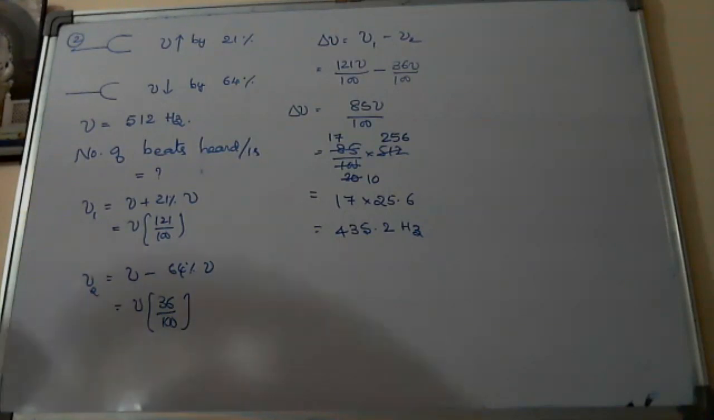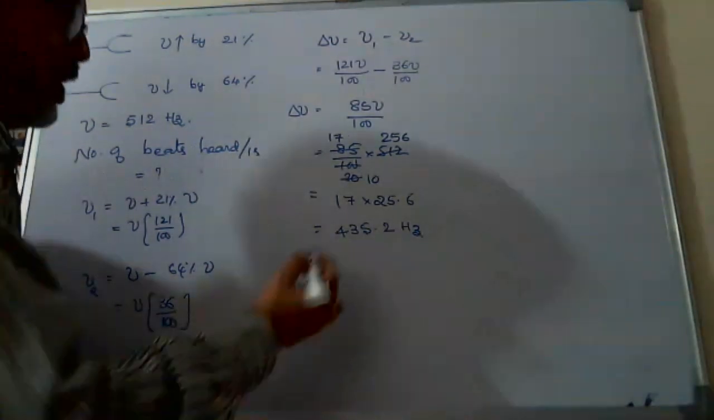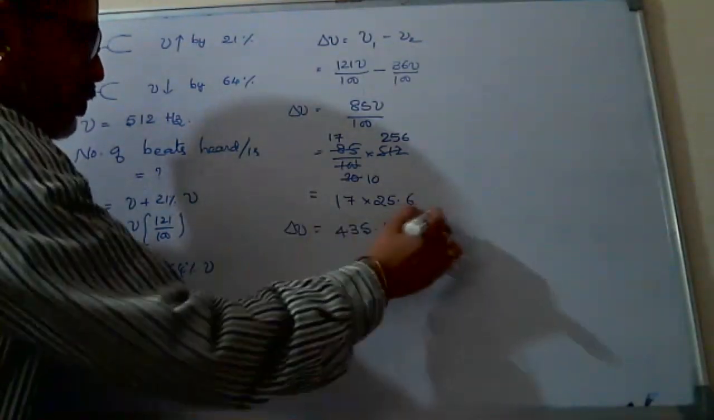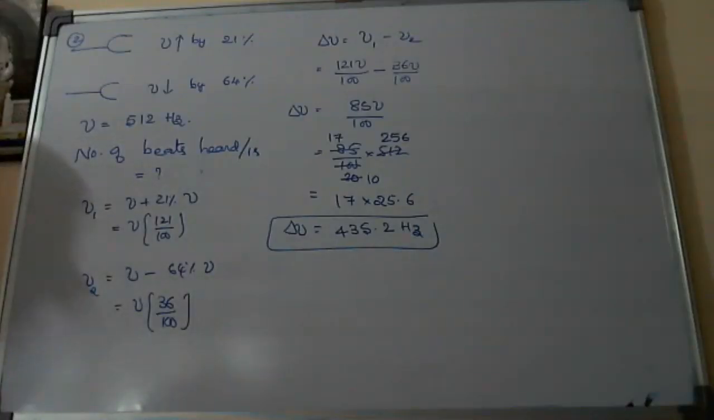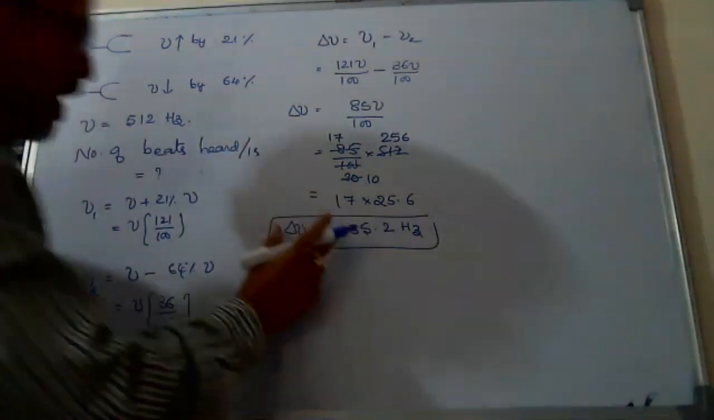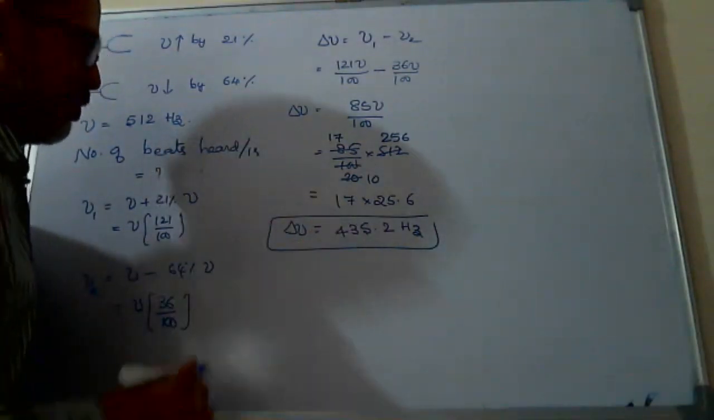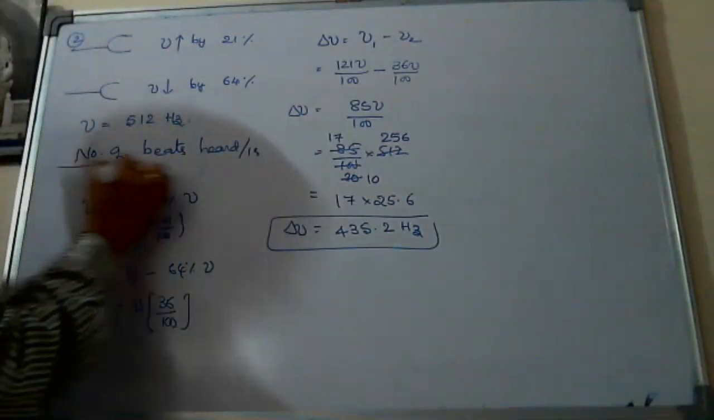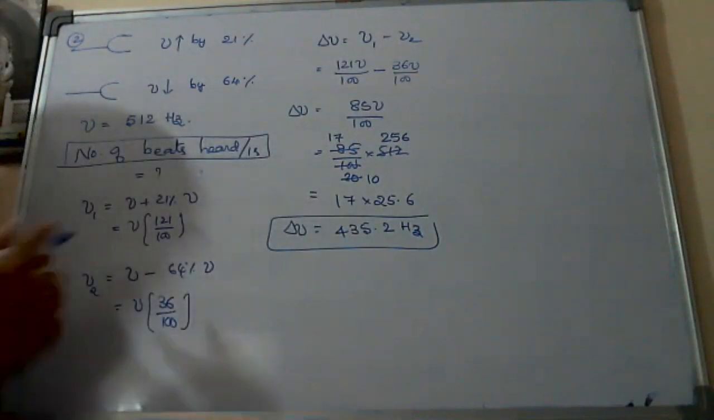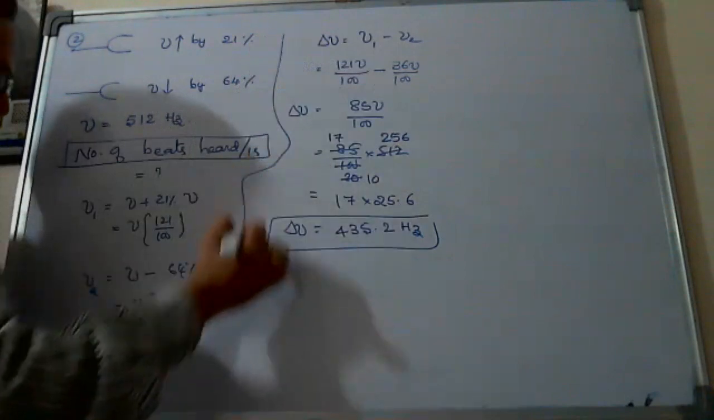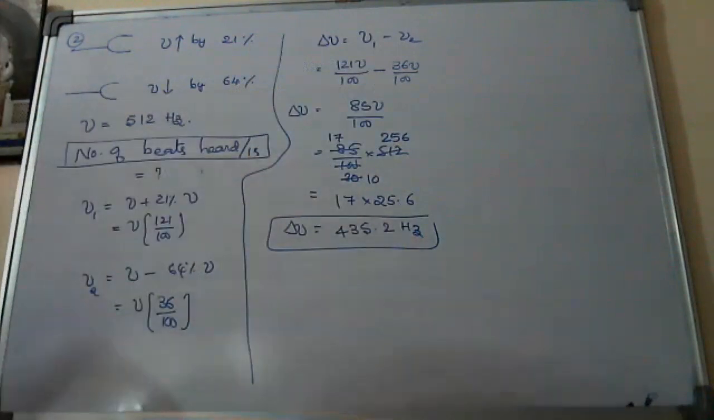Correct. Okay. So it will be 435.2 hertz. This is delta mu, what you found. Here, if you put this as the answer, it will be wrong. Why? Because he asked how many beats are heard. There is a little bit of a flaw here in understanding the theory.